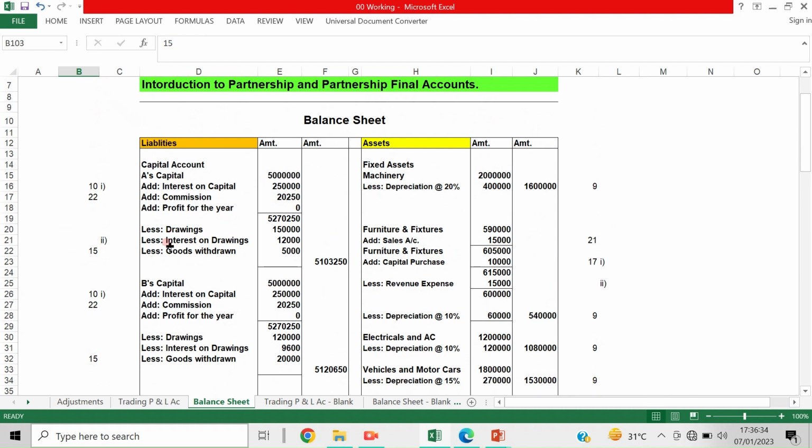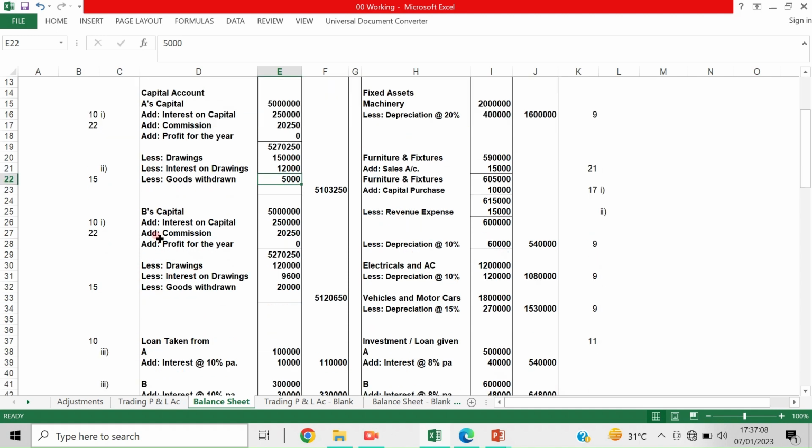You can see partner A, less goods withdrawn. I have given entries like these, which we have already explained. Now this is the 22nd entry number; I will show you that when it comes. The 10th entries we have already discussed: interest on capital and interest on drawings, drawings also we have taken. Now the 15th is goods withdrawn. It is also treated as drawings. So less goods withdrawn 5,000 by A and goods withdrawn by B is 20,000, taken in the inner column.